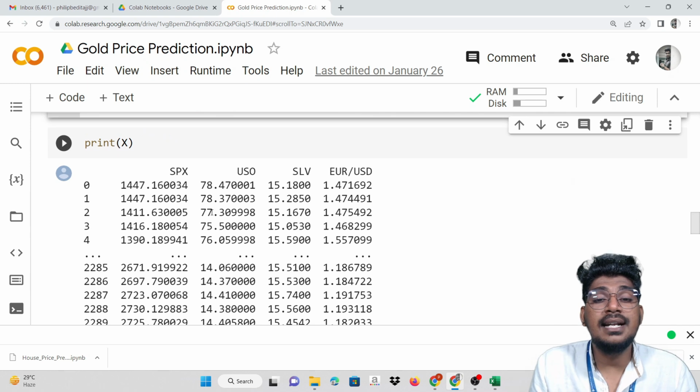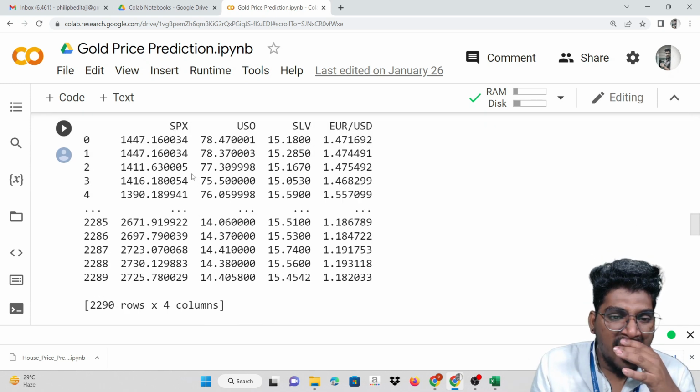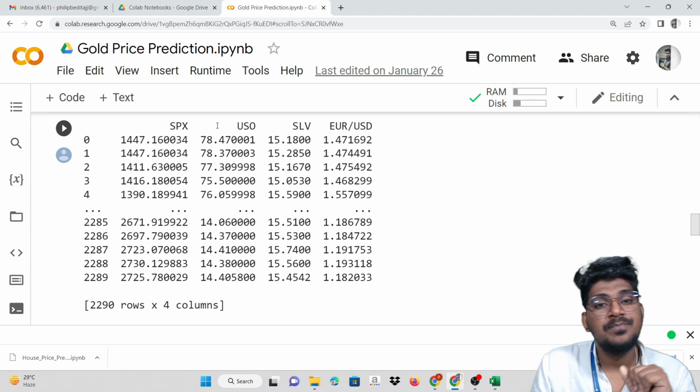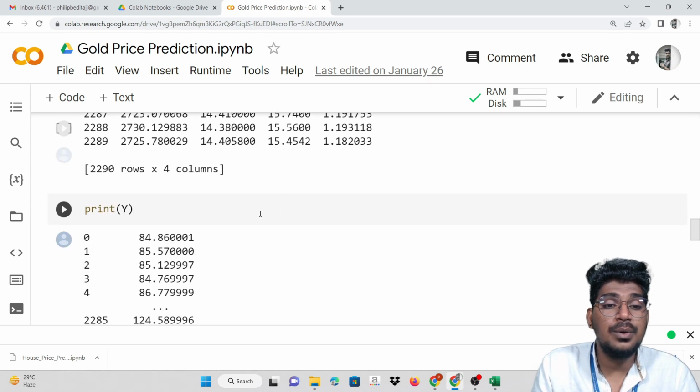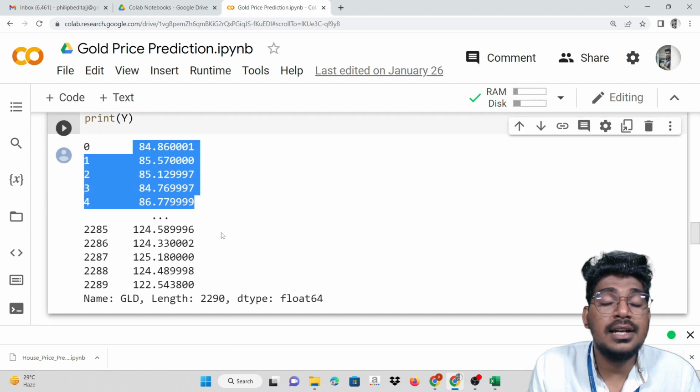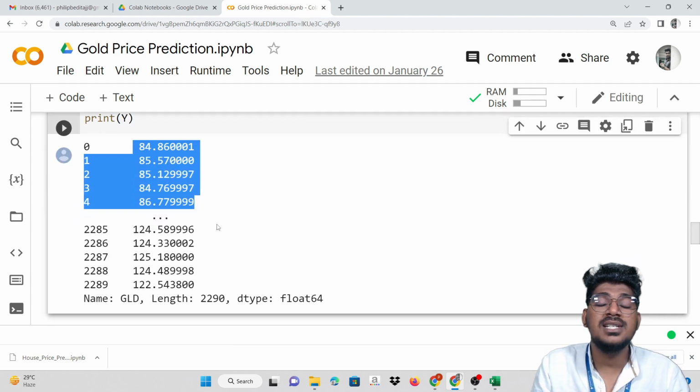Now we are going to print those four things: SPX, USO, silver, and the price. Because this is a regression problem, the output will be how much the gold price is, based on the data features.